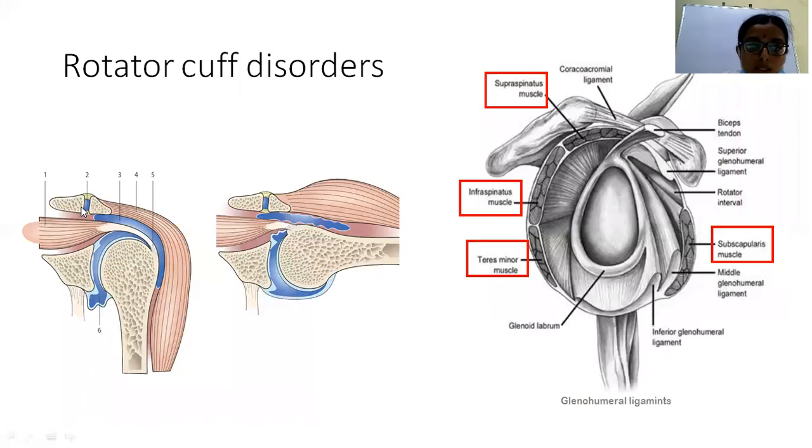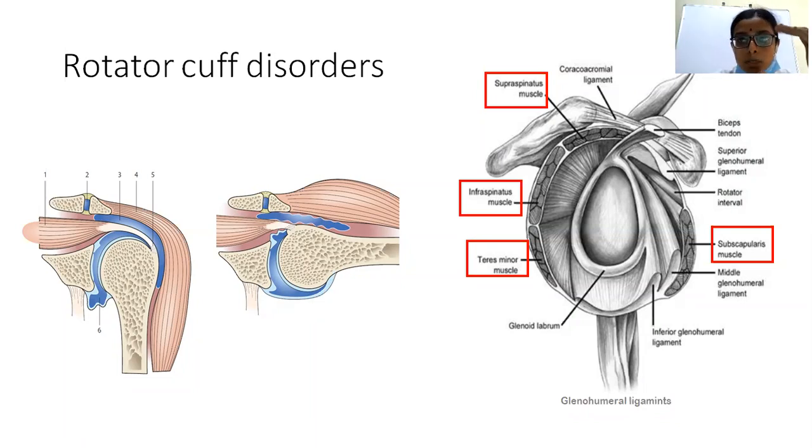So these are the two things, and then we are going to rotator cuff disorders. In rotator cuff muscles, in the second picture I am showing the supraspinatus muscle, and this is the infraspinatus and teres minor, and the subscapularis muscle anteriorly. All 4 muscles constitute the rotator cuff muscles, and they help in different movements. They not only help in movement of the shoulder joint like rotations, as well as initial abduction of the shoulder joint, they also act as dynamic stabilizers of the shoulder joint.